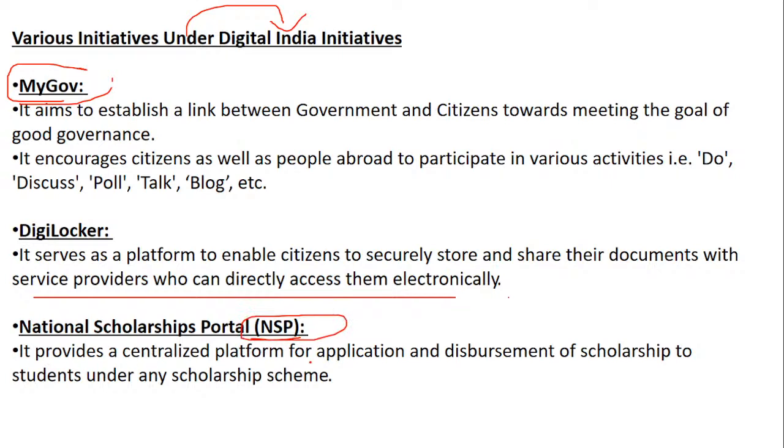It provides a centralized platform for application and disbursement of scholarships to students under scholarship schemes. No details are given here. It is just said that a digital initiative is also taken to provide scholarships to students. You can answer as per what exactly has been asked: what documents to upload, what information is needed, and how to follow up.